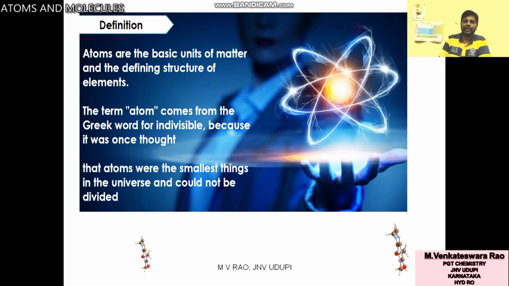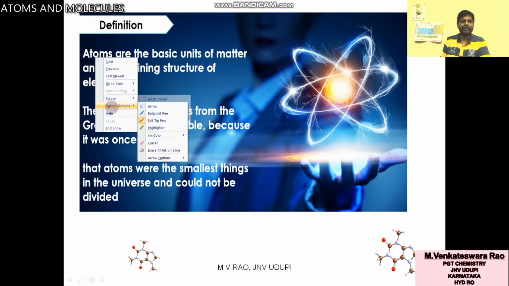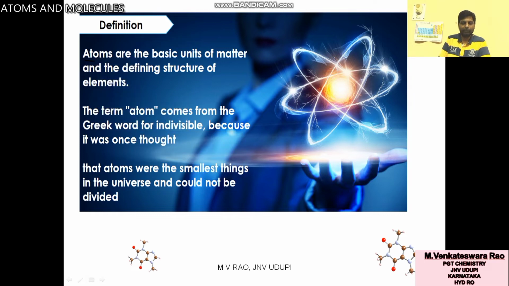Now you will see the correct definition of atom. Atoms are the basic units of matter. It is the basic, smallest fundamental unit of matter and the defining structure of elements.